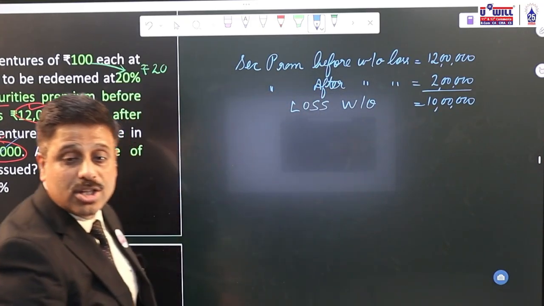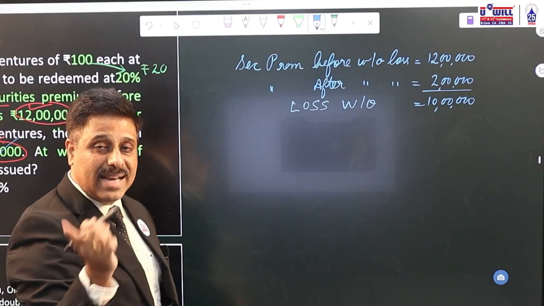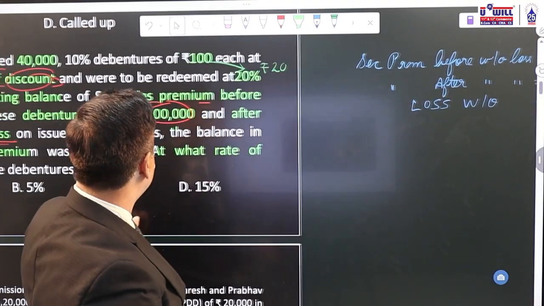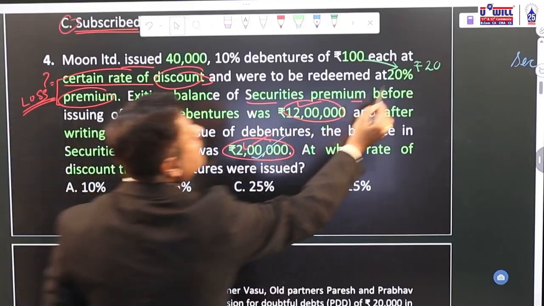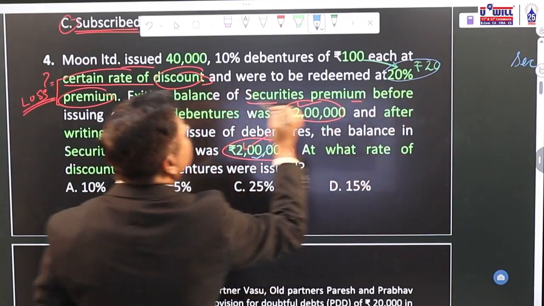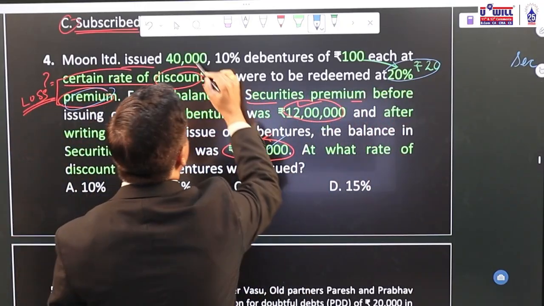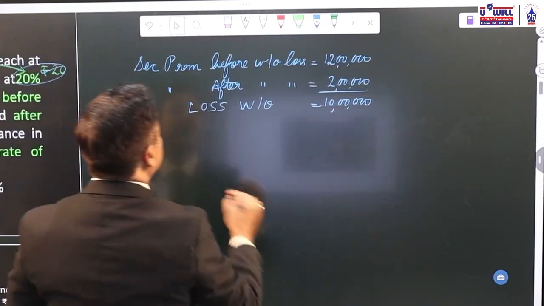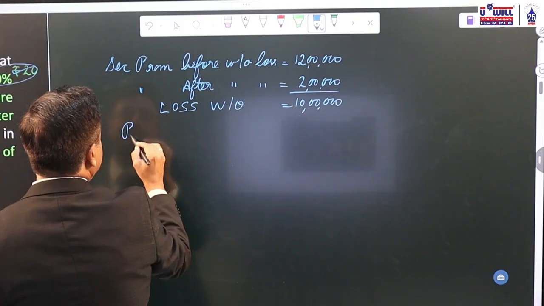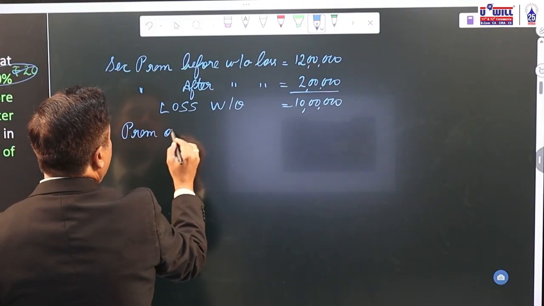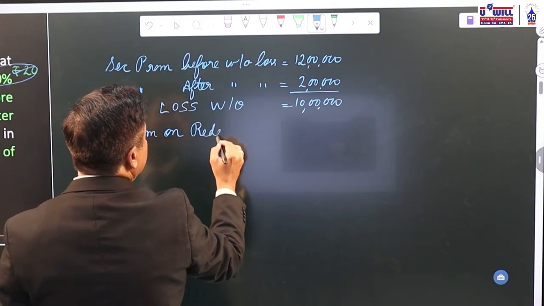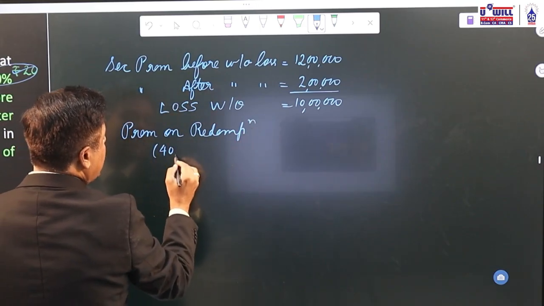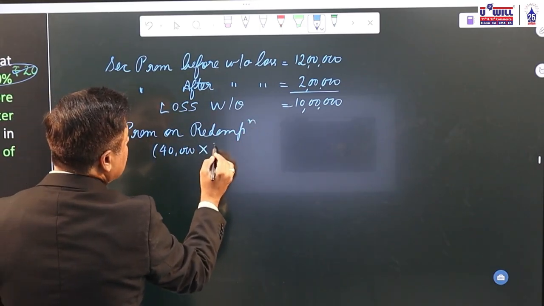Now what does this loss include? Loss includes discount as well as premium. Discount is what we have to find. But premium on redemption we know is 20 rupees. So 40,000 into 20. What will be the premium on redemption? Premium on redemption of debentures would be equal to 40,000 debentures into 20 rupees. That is 8 lakhs.